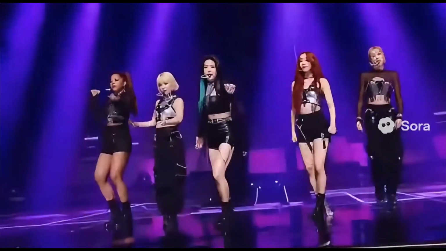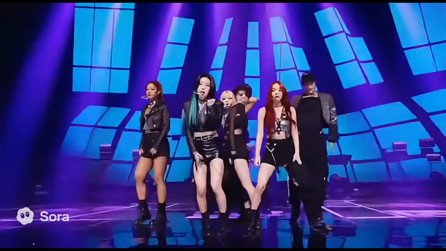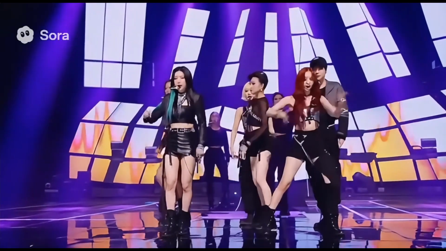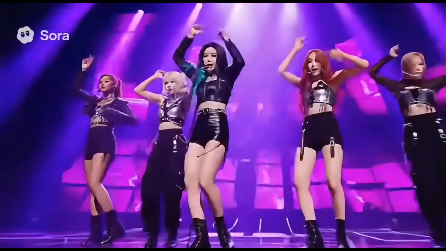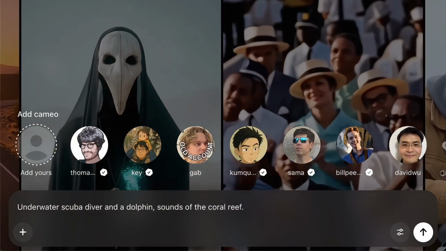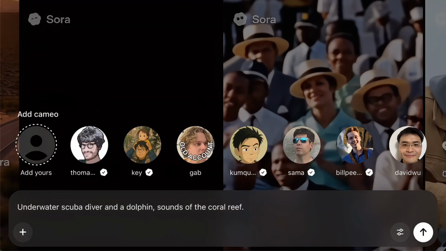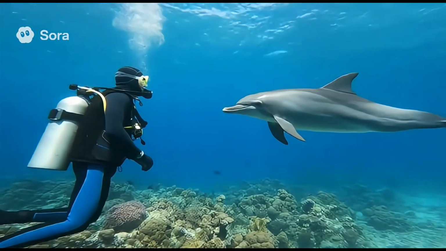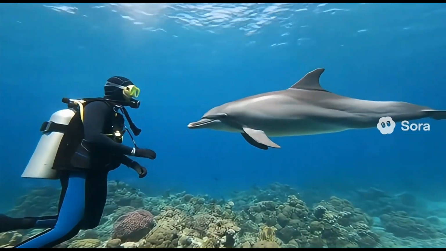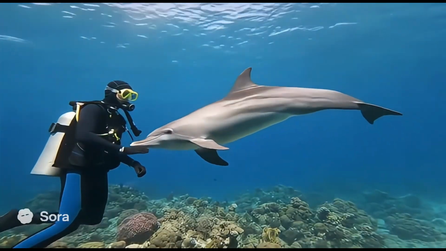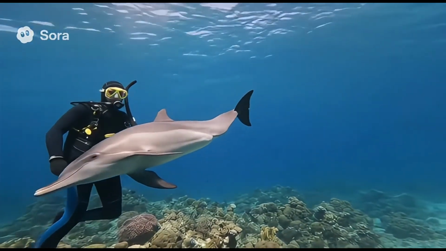The stage lighting and music feel perfectly synced, and the choreography and camera angles really look like a genuine K-pop production. To wrap up this viral batch, I tested an underwater scene of a scuba diver swimming with a dolphin. The result is absolutely beautiful. Everything looks so realistic and captures the harmony between the diver and the dolphin.